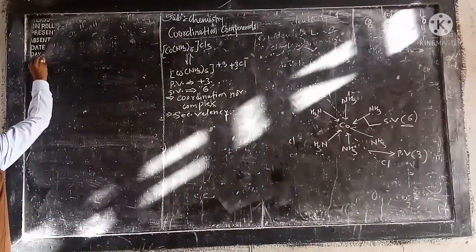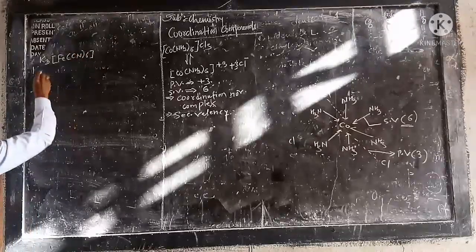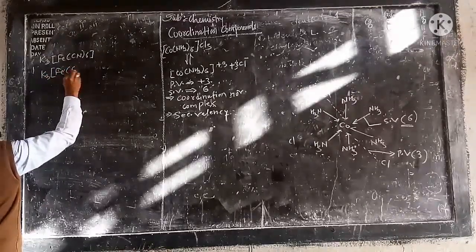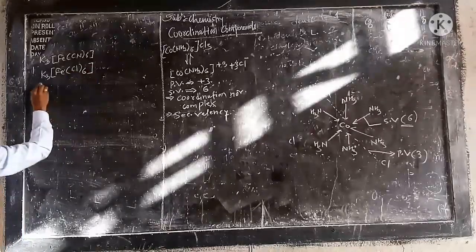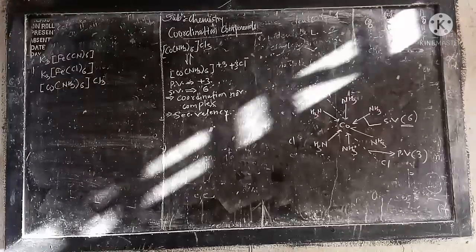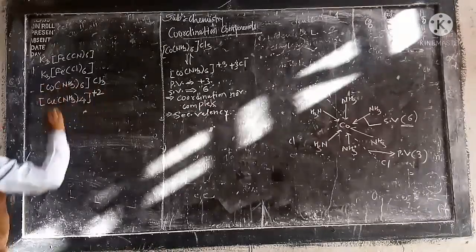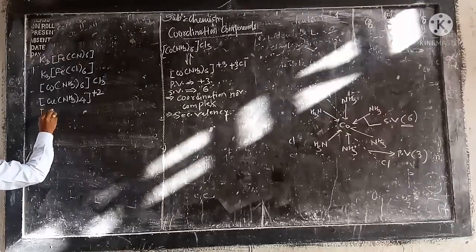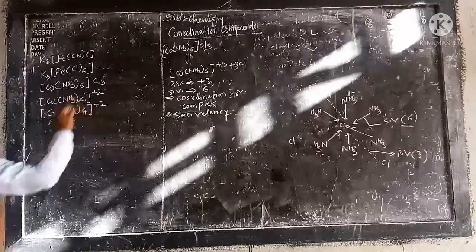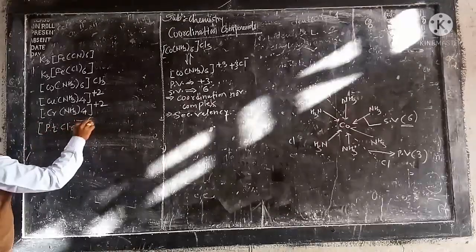For example, we write K4[Fe(CN)6], then K3[FeCl6], then [Co(NH3)6]Cl3, and many more complexes, such as the complex ion [Cu(NH3)4]2+, or chromium complexes like [Cr(CN)(NH3)4]2+, and then [PtCl6]3-, or you can write 4-.